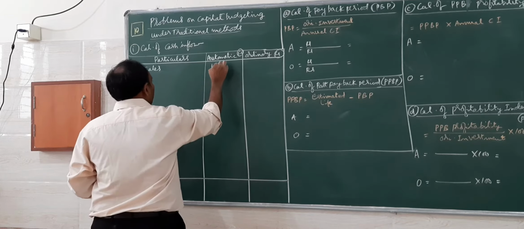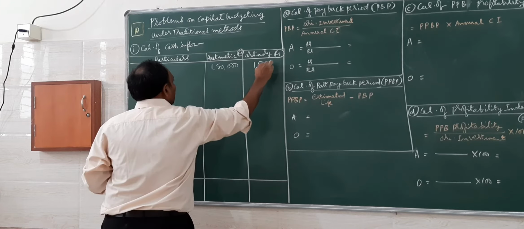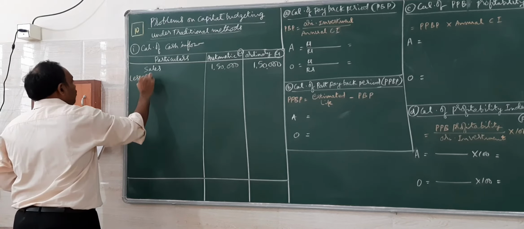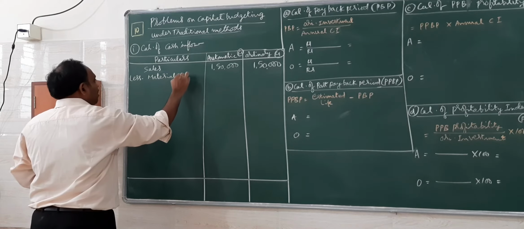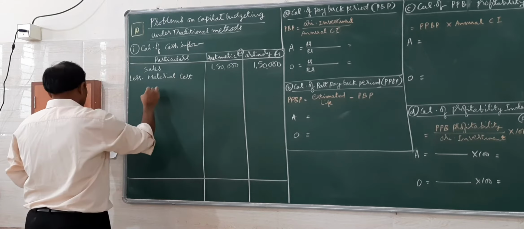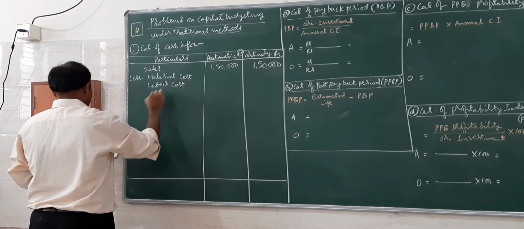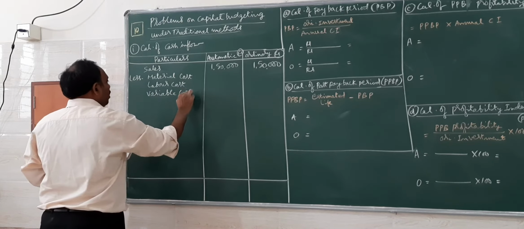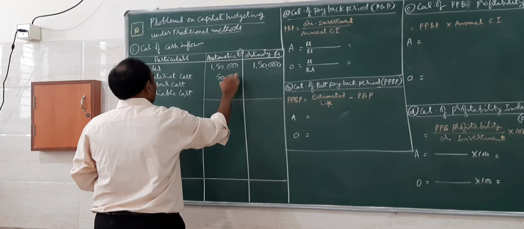Sales estimated 1,50,000 as well as 1,50,000. I will deduct the various expenses. The expenses estimated here are material cost, labor cost, and variable cost. All three are expenses estimated.